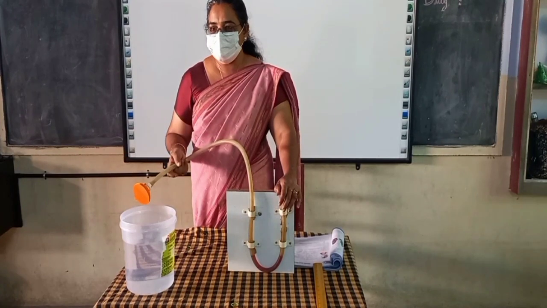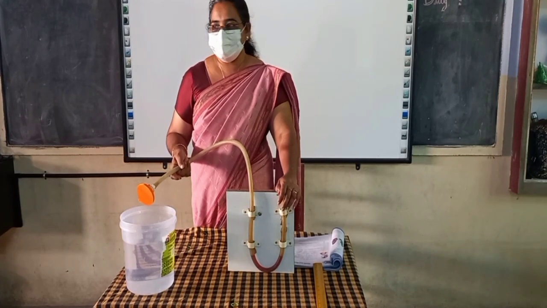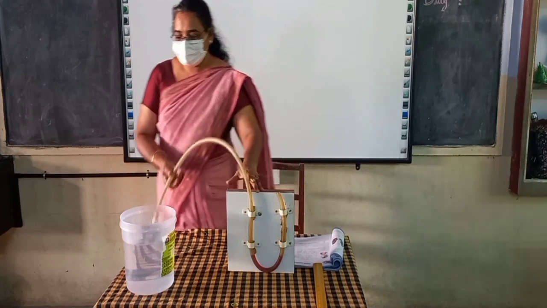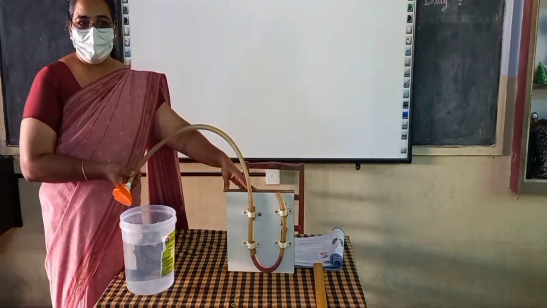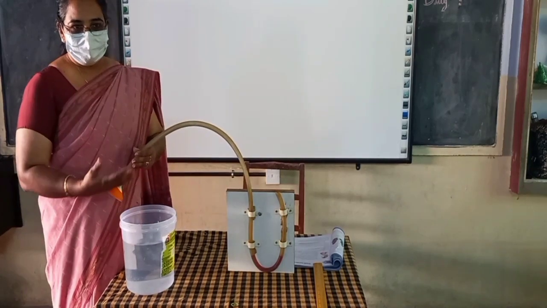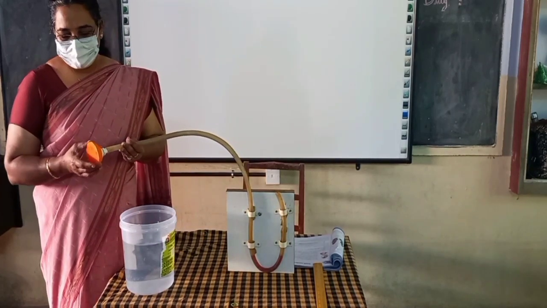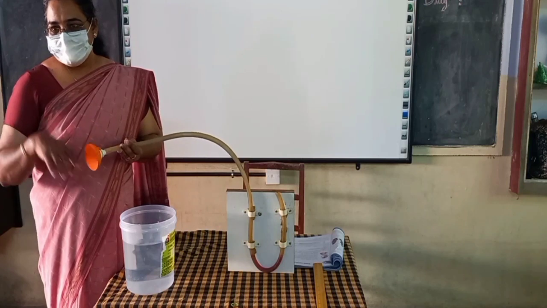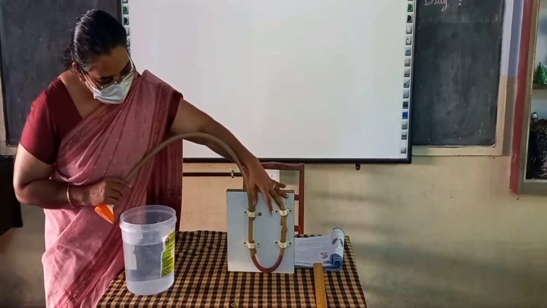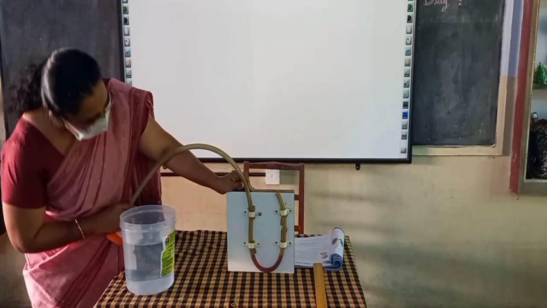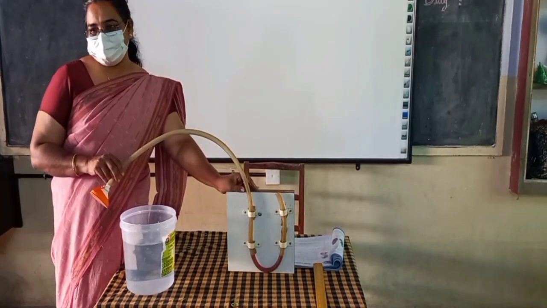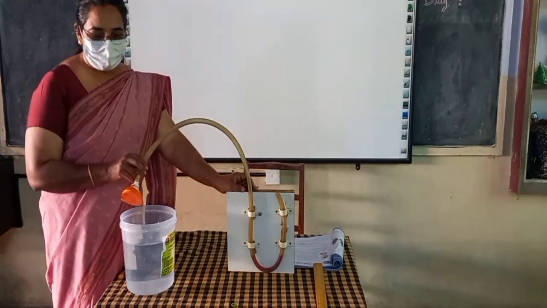Now we have a tub of water here. When I put the balloon in, what will happen? Automatically the water will start exerting pressure on this balloon. The balloon is tight here, isn't it? So what will you be able to see? This indicator will start moving. The colored water is given there, no? That indicator will start moving. So you have to observe that.